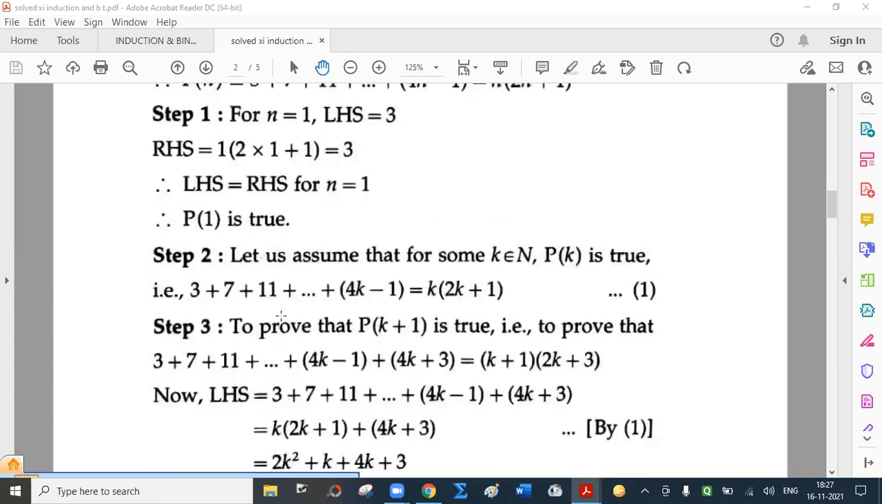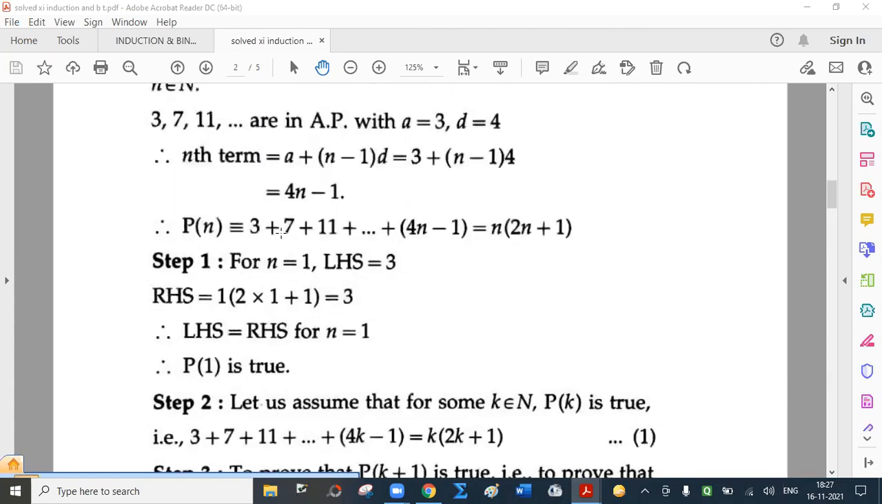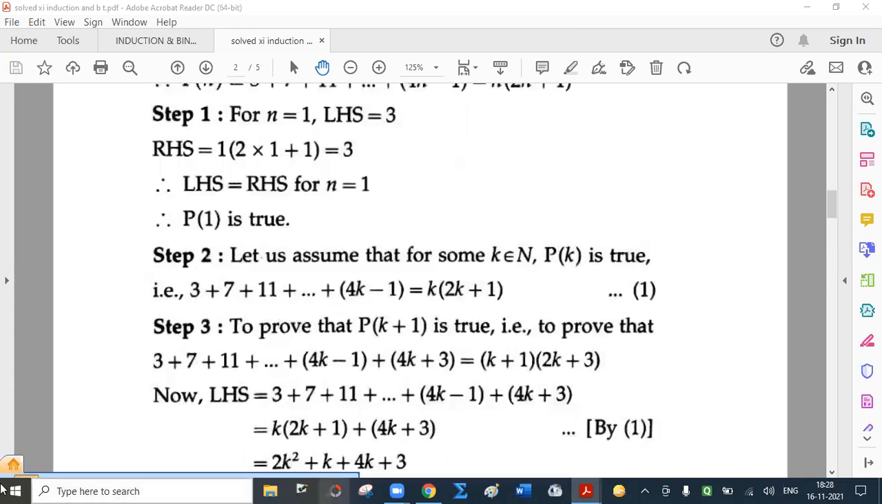Then in the second step, we assume that the result is true for n equal to k, where k is again a natural number. That means you can replace every n by k. So 3 plus 7 plus 11 up to 4k minus 1 must be k into 2k plus 1. So we have assumed that this is true. Let this be number 1. Now we have to prove that P of k plus 1 is true. That is, to prove these terms as they are, and one more term. How to get that? Replace k by k plus 1. So 4 into, in bracket, k plus 1.